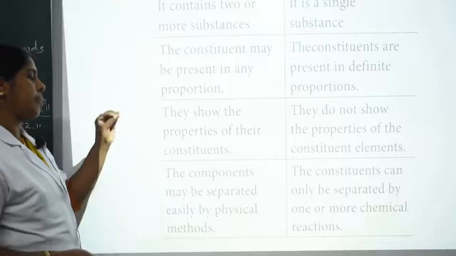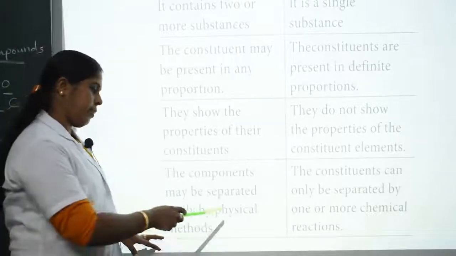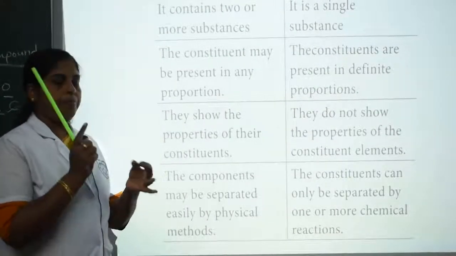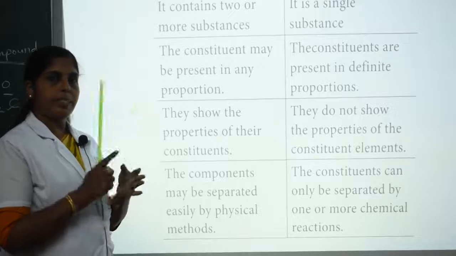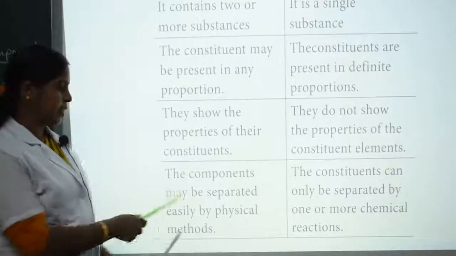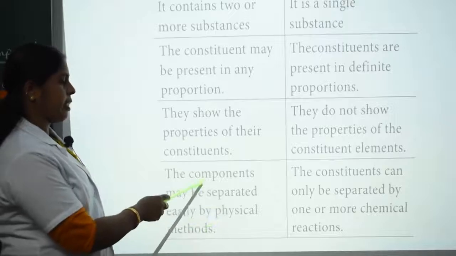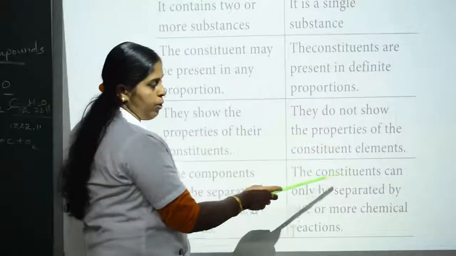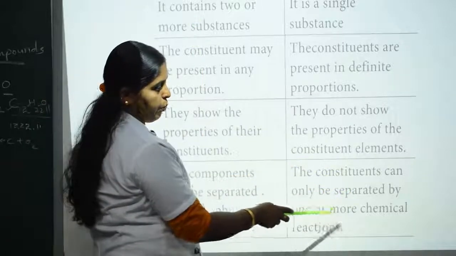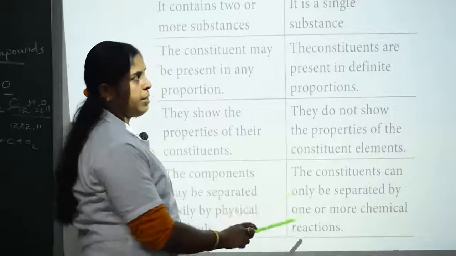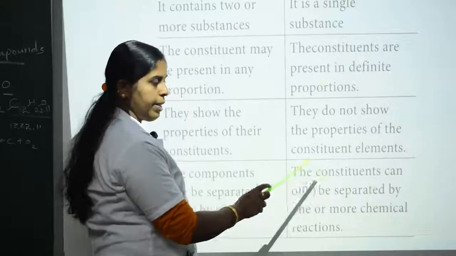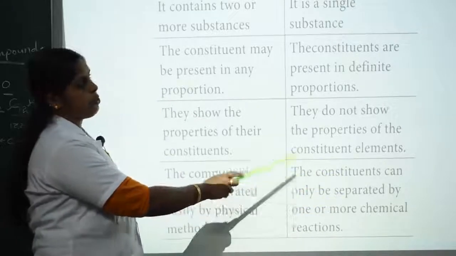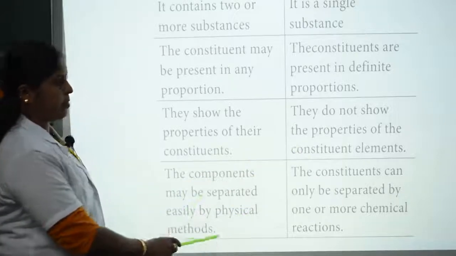In a mixture, the components can be easily separated by physical methods. The physical methods mean hand picking, sieving, magnetic separation, sublimation, etc. By using physical methods, we can separate the components from the mixture. But in a compound, the constituents can be separated only by one or more chemical reactions. Otherwise, we can't separate the constituents of a compound by physical methods.